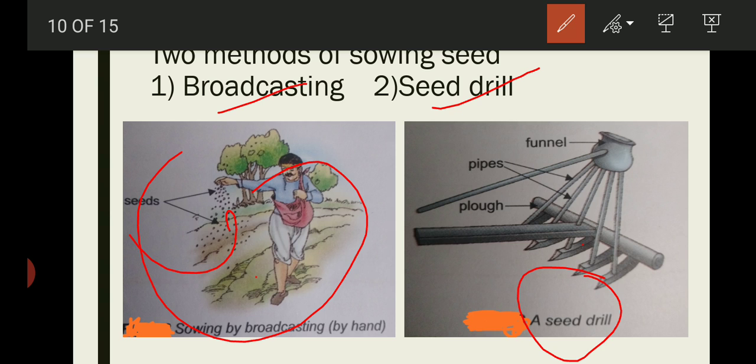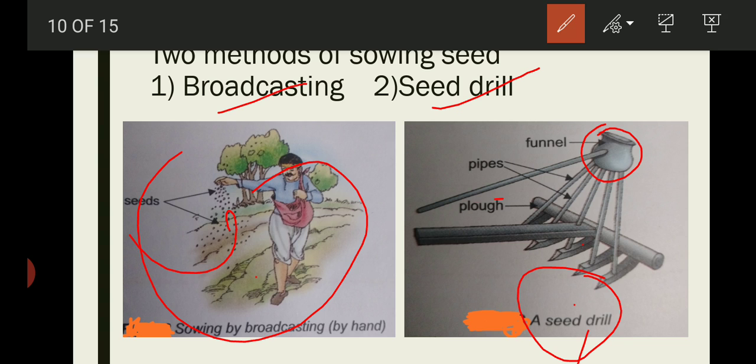Nowadays, a seed drill is used for sowing with the help of a tractor, and a seed drill has a funnel-shaped seed bowl that is connected to several tubes, and the drill is attached to a plow.